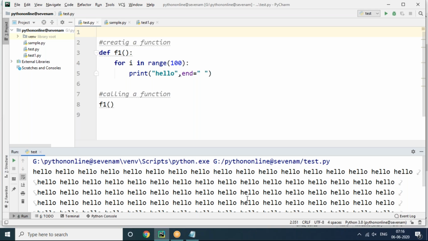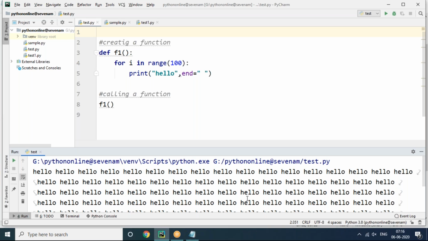So it will work for sure, but what happens actually is your code grows larger and larger, the readability of the program is difficult, and performance also decreases. When we write a huge number of lines of code, it keeps on executing the code, and it takes time. So it is a very simple way: whatever logic you want to write, we can place it under the function, and you can call it whenever it is required, wherever it is required.